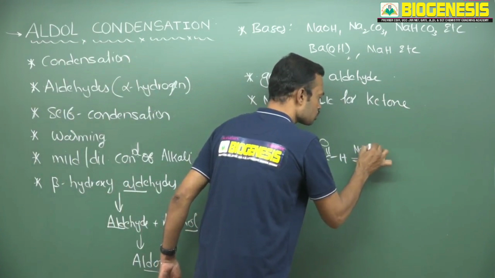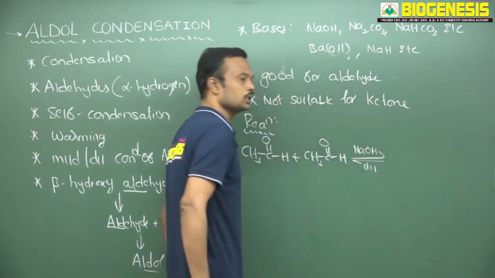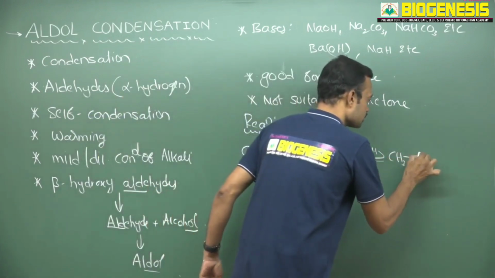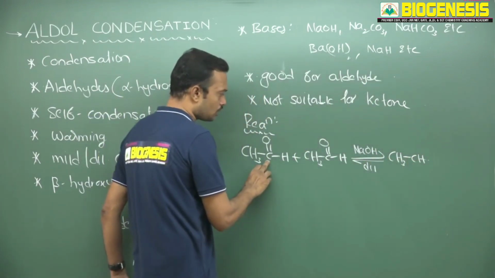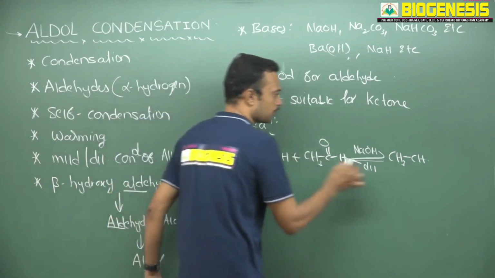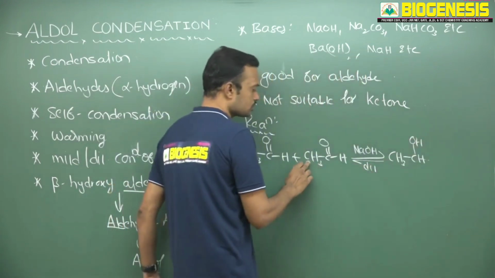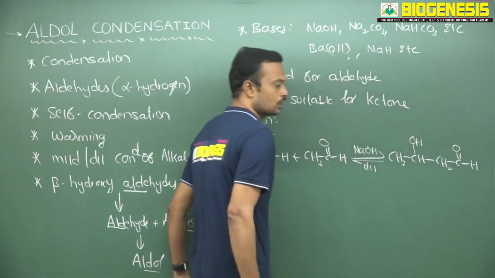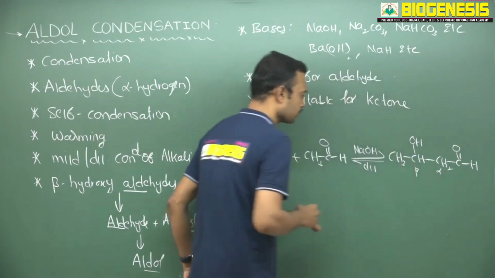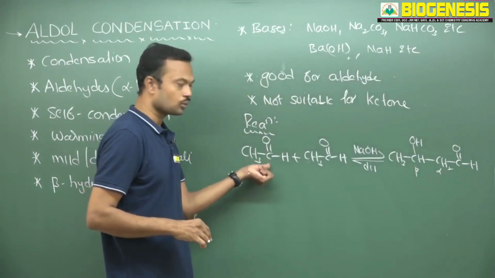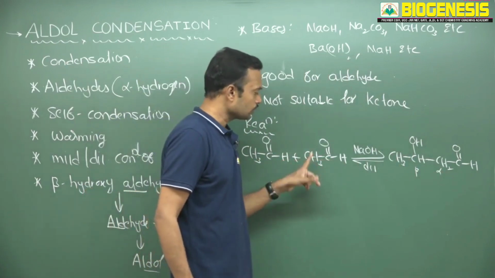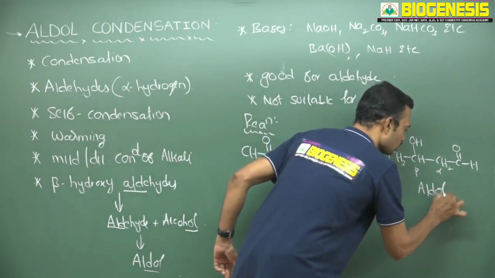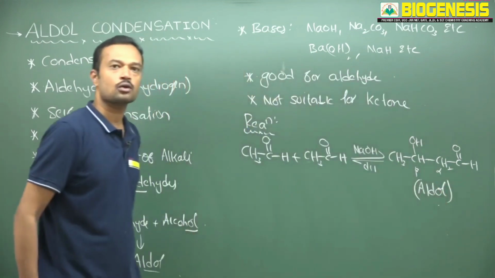Now I am taking sodium hydroxide in dilute medium. Dilute medium only is required. So this is CH3CH, simply convert this carbon into an alcoholic carbon, CH2, and this I am converting into OH. Now this directly attaches over here, CH2, C double bond O, and this is H. Now this is the alpha carbon and this is the beta carbon. So in the first molecule the carbonyl is converted to alcohol, and in the second molecule the alpha carbon removes one hydrogen and attaches over here. So finally this is called beta hydroxy aldehyde, this is called aldol. One should know what the alpha carbon is.